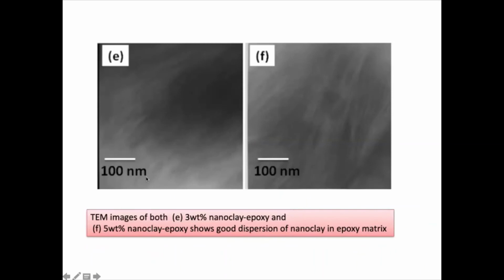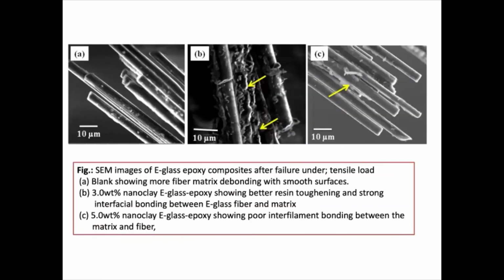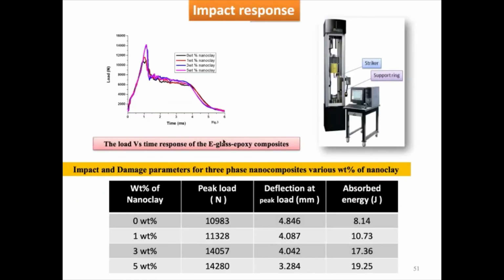This is once again the same story, with the failed samples to confirm it. But to our surprise, when we went for impact studies, that means how much load it can take ultimately before failure, the 5-8% sample took more. The previous sample was under tensile load; this was under impact study. Under the impact study, you can clearly see that even this 5-8% sample took more load. To our surprise.